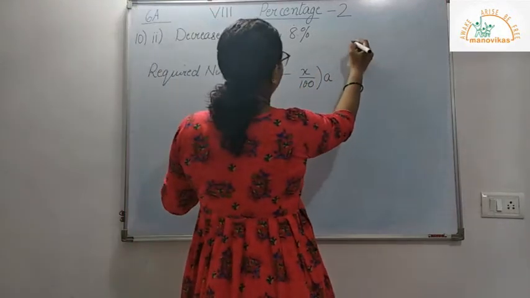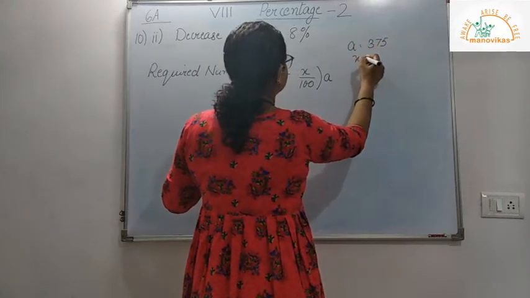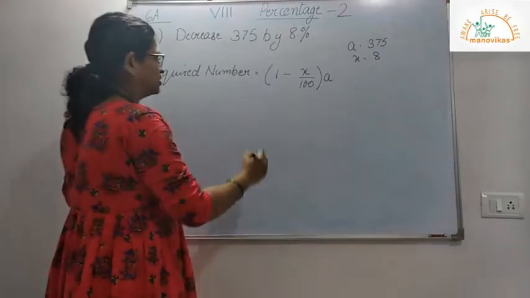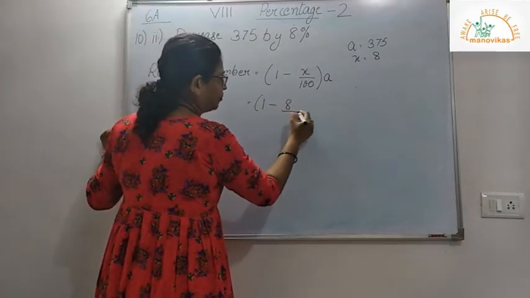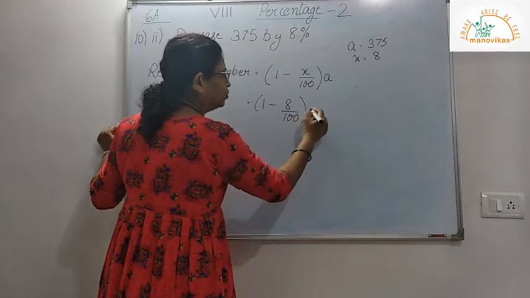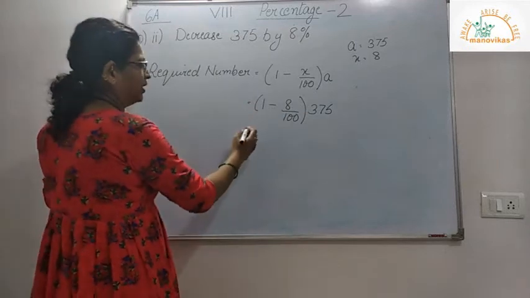My a here is 375 and my x here is 8. So I substitute again: 1 minus 8 upon 100 into 375.